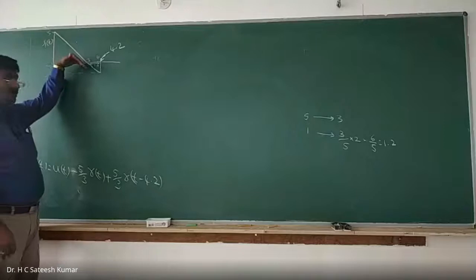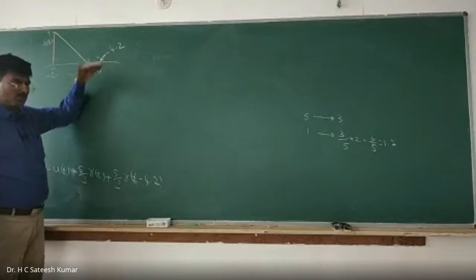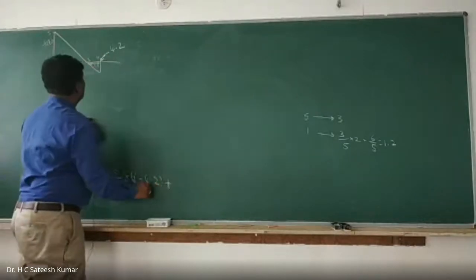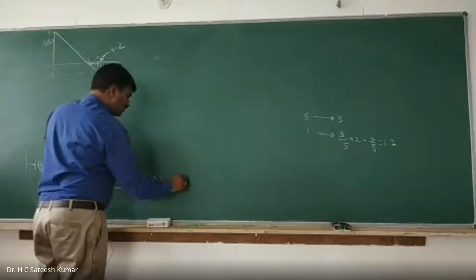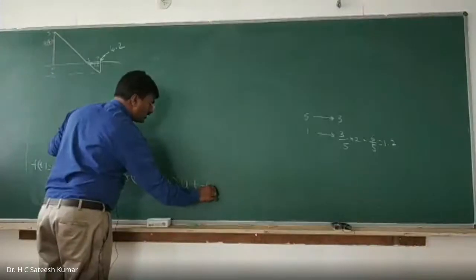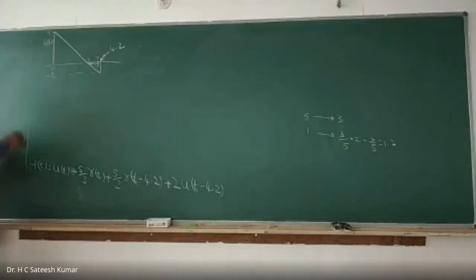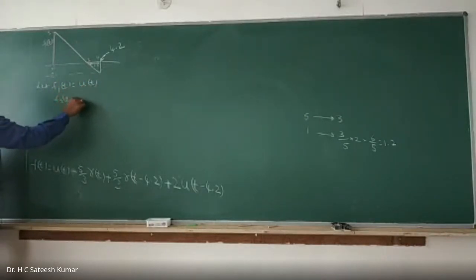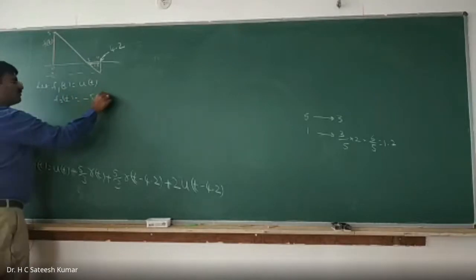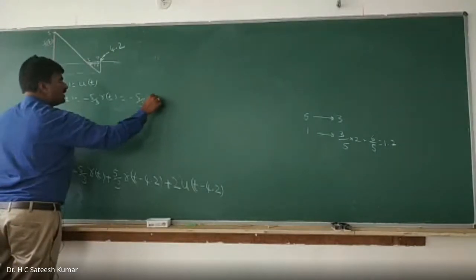Now it will not be 0 now. You see this, it is going like this. I am cutting, meaning it becomes horizontal. Now you go up by the same units, up by a step. How much height is there? Plus 2 units. Plus 2 into u of t minus 4.2. That's it. That's how we should write it. Therefore, let f1 of t be u of t. f2 of t is equal to minus 5 by 3 into r of t, which is equal to minus 5 by 3 into t into u of t.